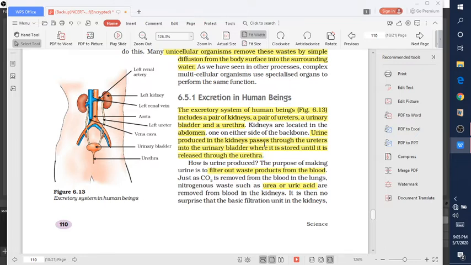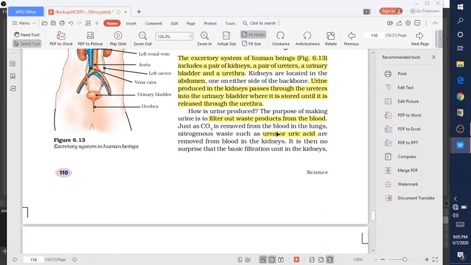Urine is produced in the kidneys. It is filtered in the kidney and passes into the ureter, is stored in the urinary bladder, then goes into the urethra and finally is removed from the body. So how is urine produced?